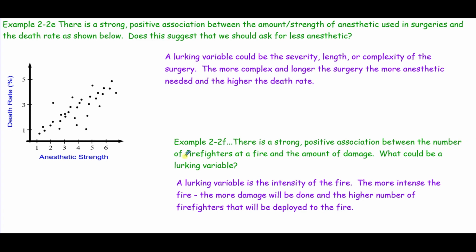In a second example here, there's a strong positive association between the number of firefighters at a fire and the amount of damage. So what could be a lurking variable? Again, if you're having a fire, do you want to just ask for fewer firefighters because there's going to be less damage? No, because there's a lurking variable here, which is the intensity of the fire. The more intense the fire, the more damage that's going to be done, and the higher the number of firefighters that would be deployed to your fire.